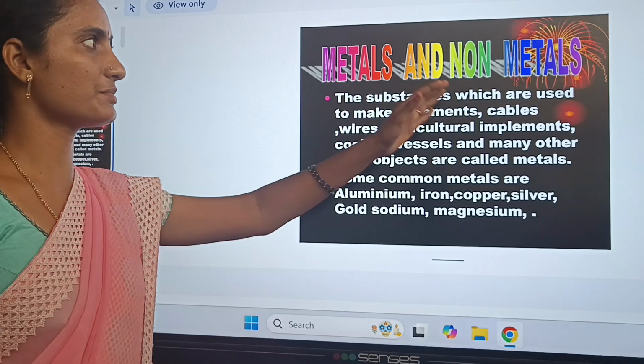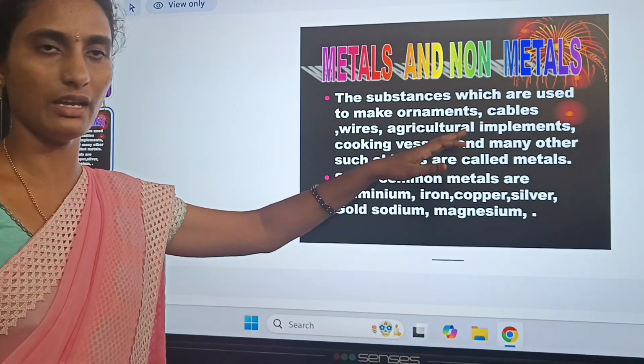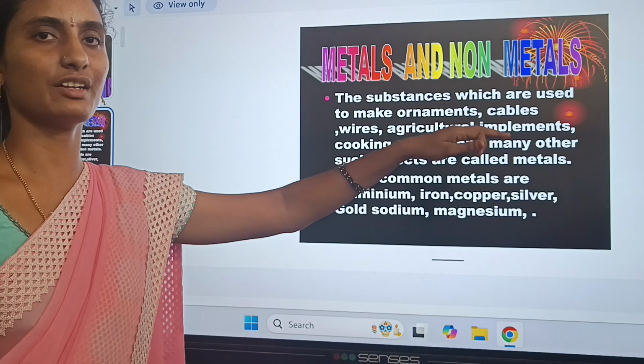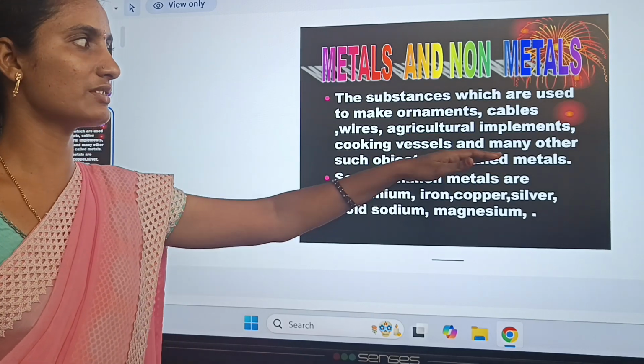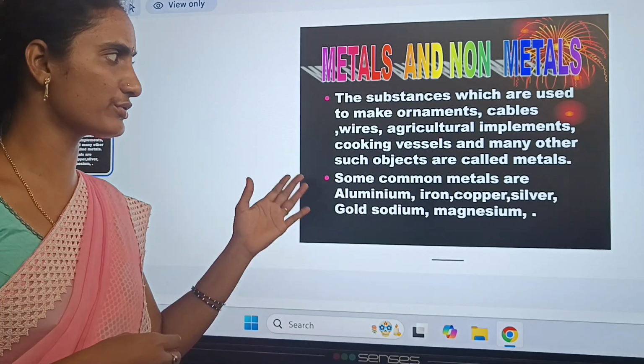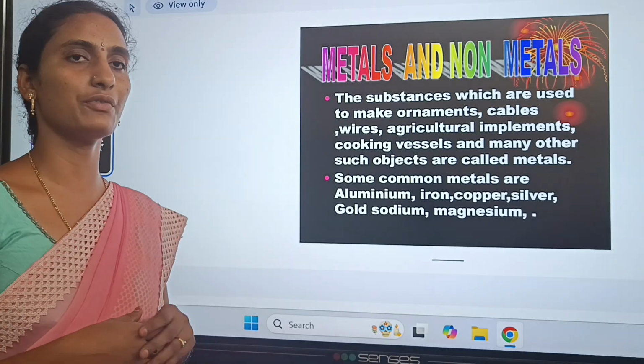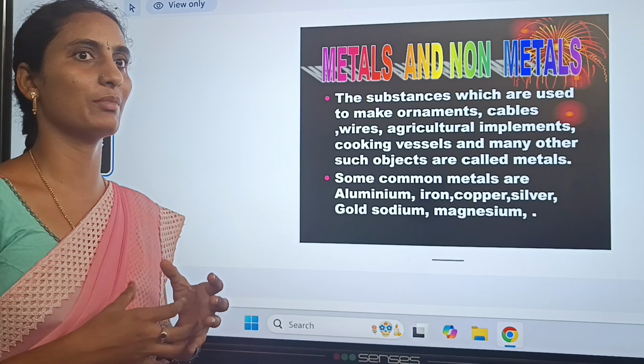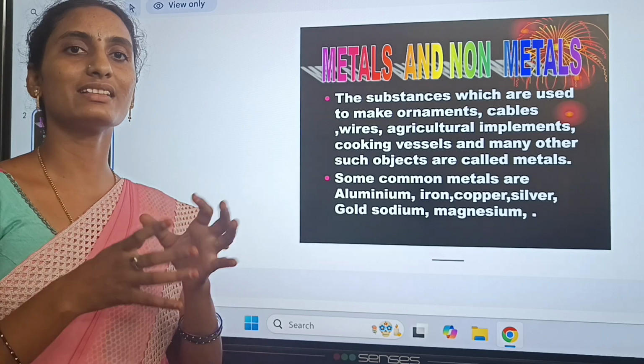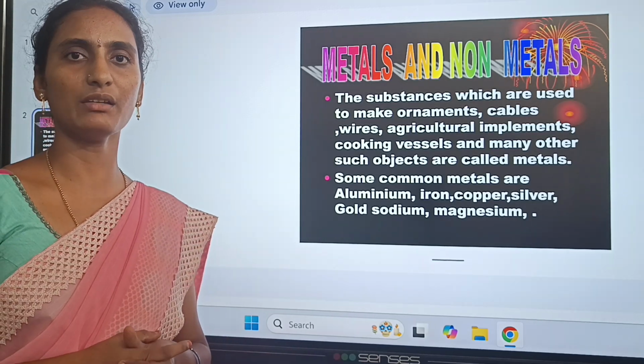Simple definition: the substances which are used to make cables, wires, agriculture implements, cooking vessels and many other such objects are called metals. So what we are using in our daily life for agriculture implements and cables, these are all made of metals.